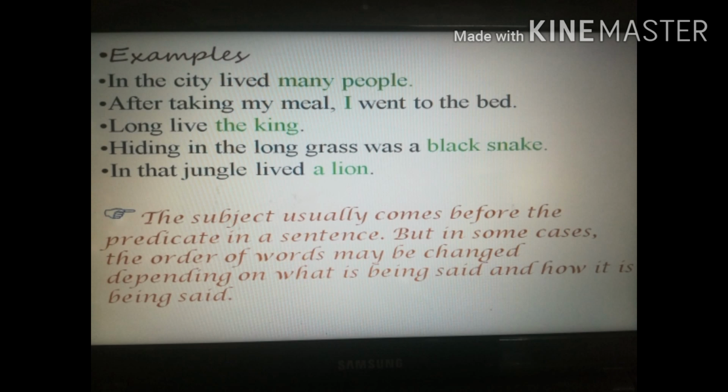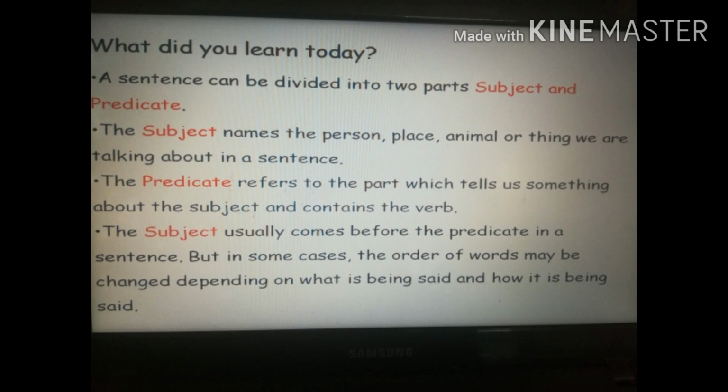So let's read this. This is very important. The subject usually comes before the predicate in the sentence, but in some cases the order of the words may be changed depending on what is being said and how it is being said, like we have done in the above sentences. I hope students you have understood the concept of subject and predicate.